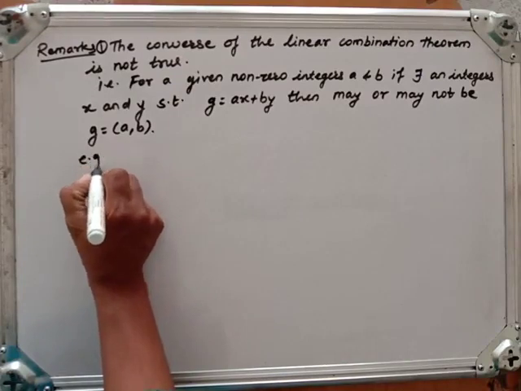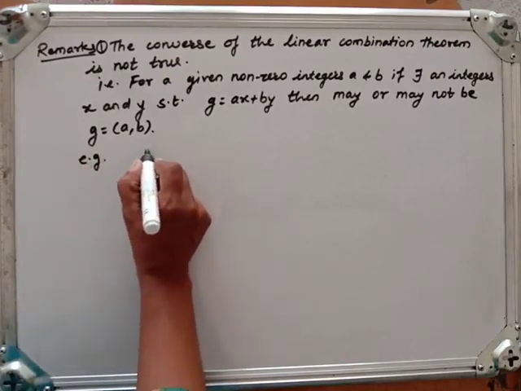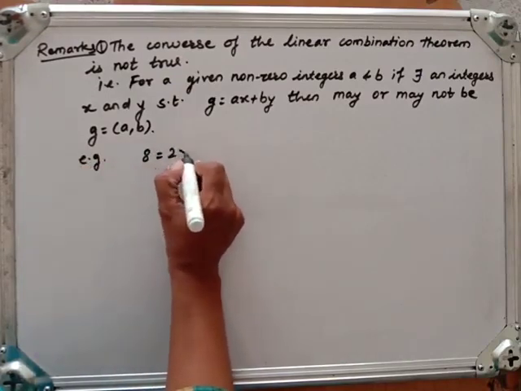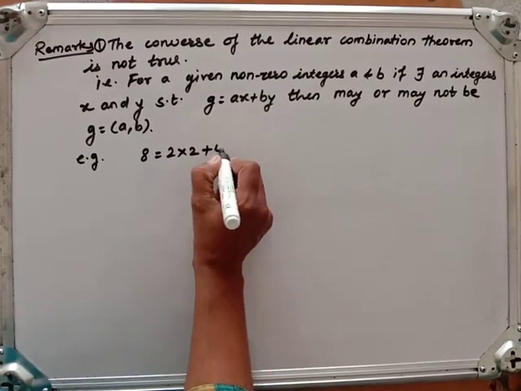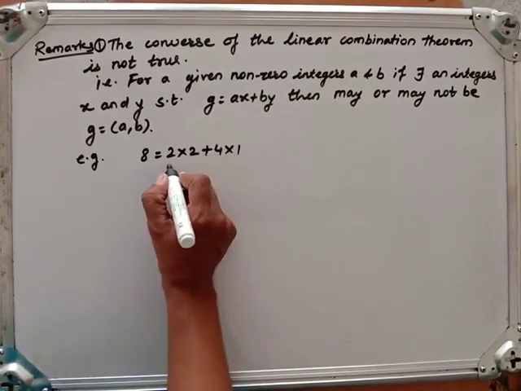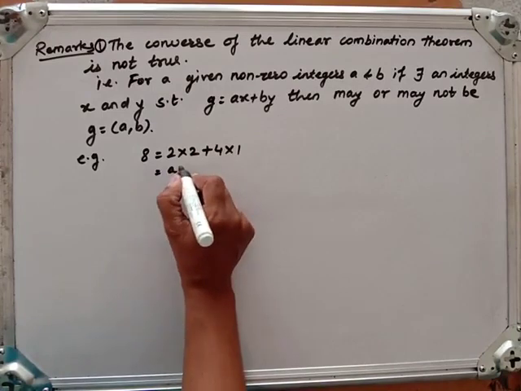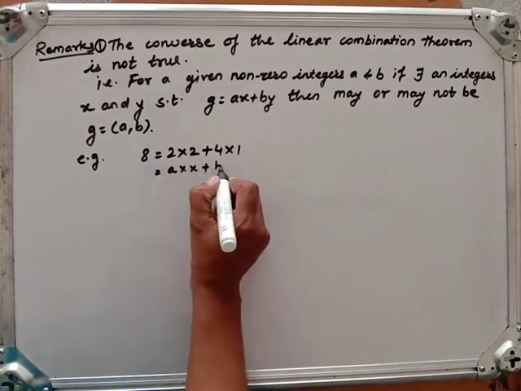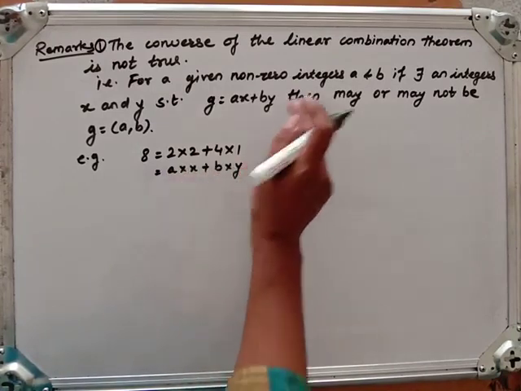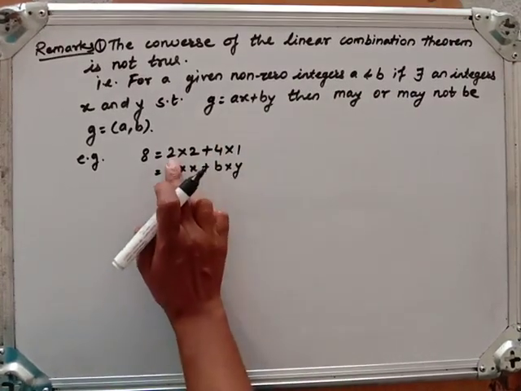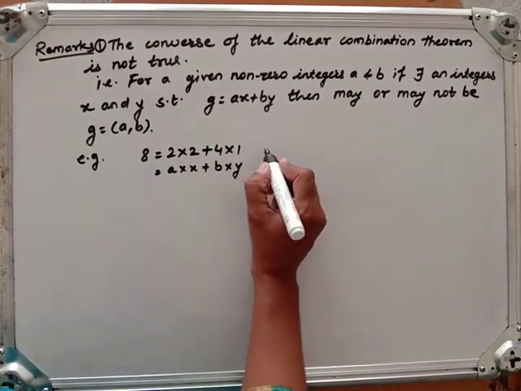Now for this we can take an example. Suppose, as we know, 8 can be written as 2 into 2 plus 4 into 1. Suppose this is my A, this is x, this is B, and this is y. If we compare with this part, A and B are 2 and 4.